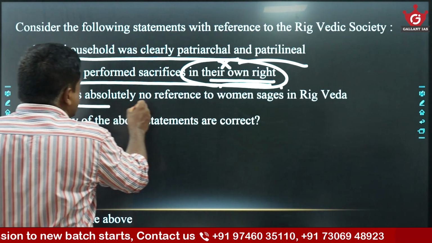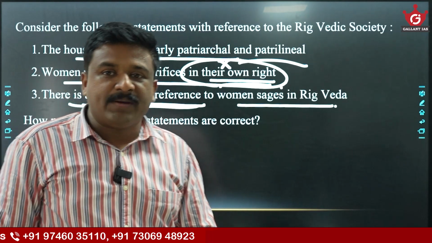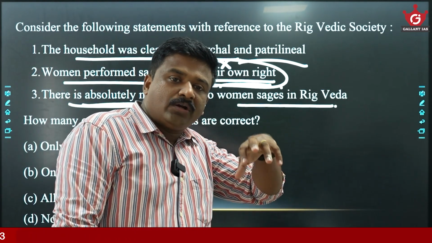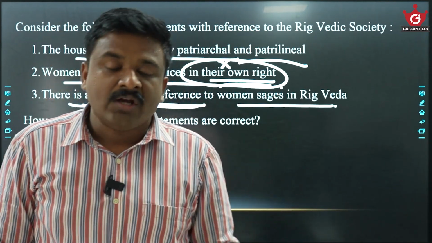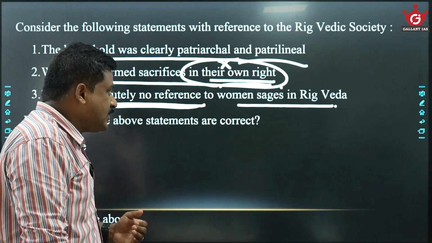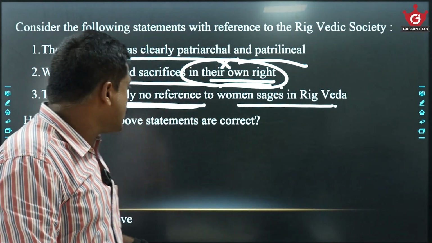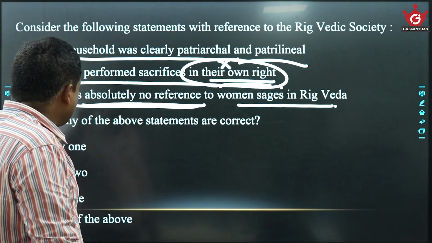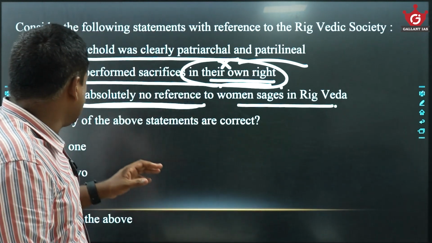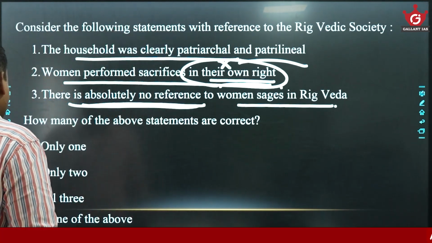Then see, there is absolutely no reference to women sages in Rigveda. But the basic common sense is that yes, there is Lopamudra. You see that women enjoyed a good status in RVC compared with the LVC. Women composers were there, women educators were there, women rishis were there. So we have different hymns which indicate that women sages or women writers were there. So when we say that there is absolutely no reference, it is an extreme statement, so I eliminate that one. I will go for only one.